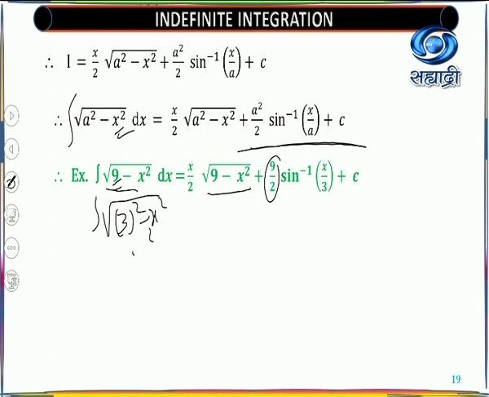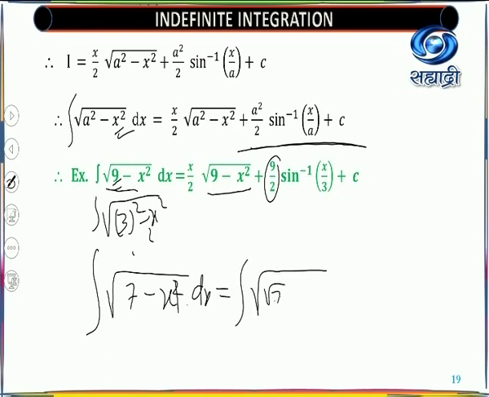Okay. So you are able to take more examples here. Integration of root of 7 minus x square dx will also work. So how it will work? It will work like this is integral of root 7 square minus x square dx. So what you are able to write this as from our formula: x upon 2, root term as it is.